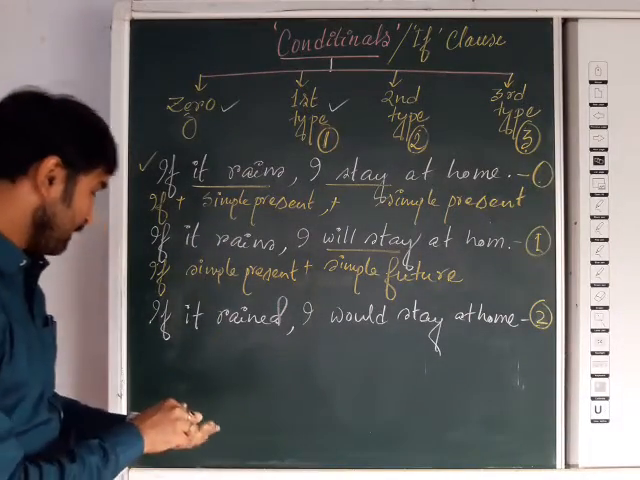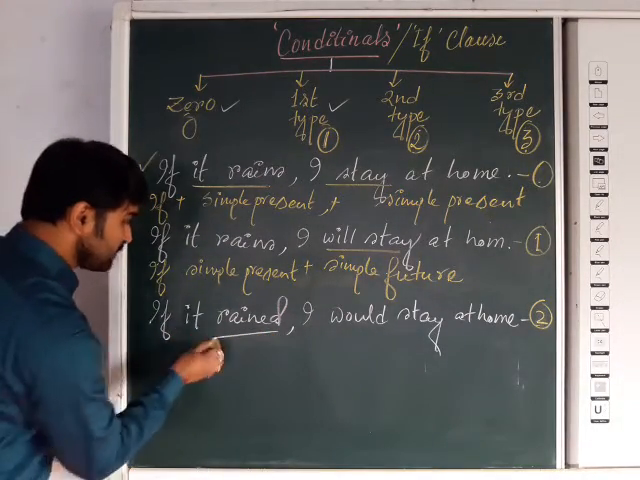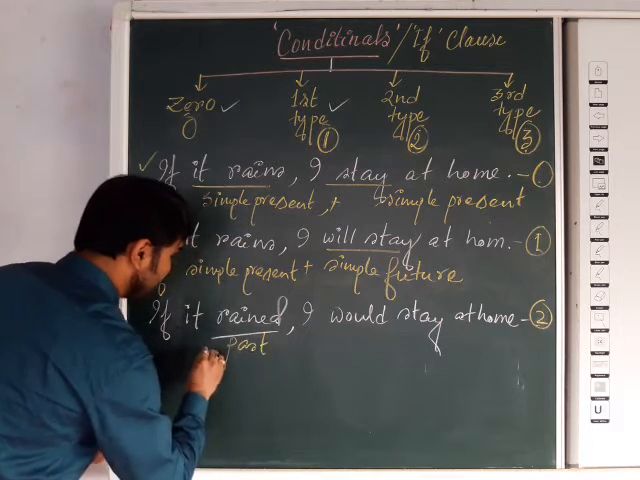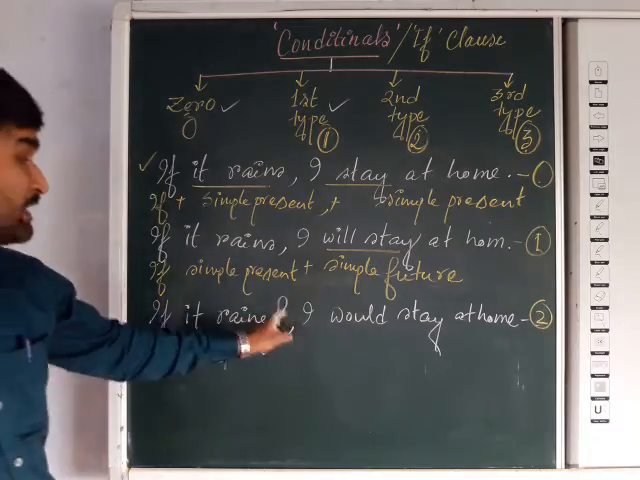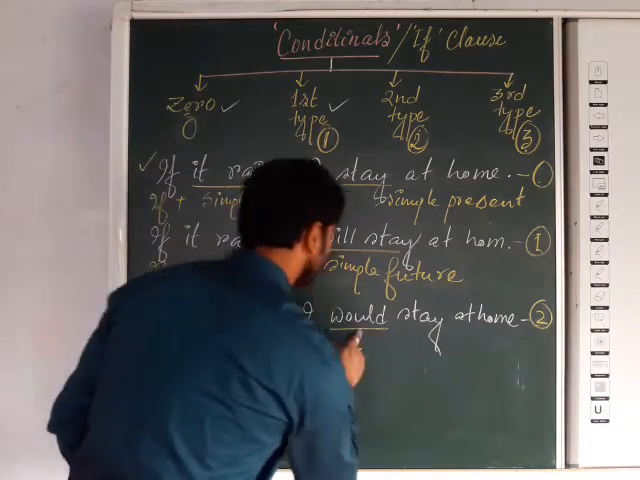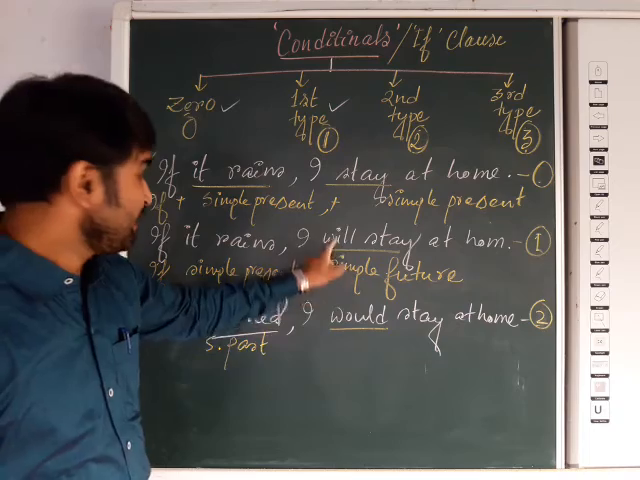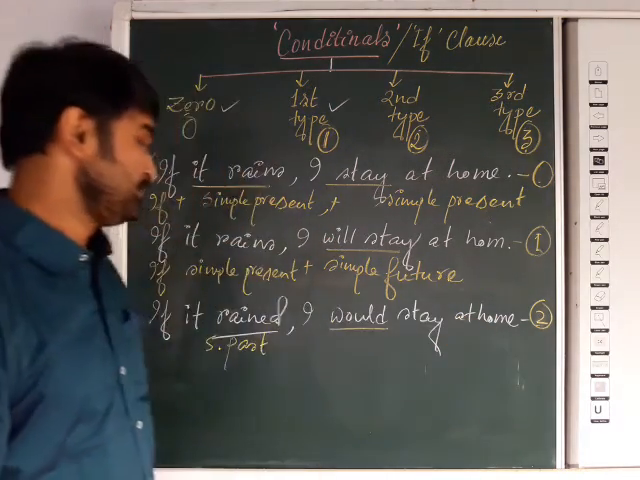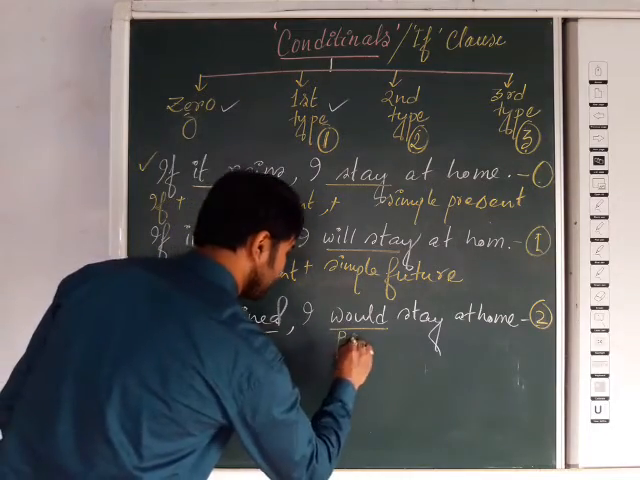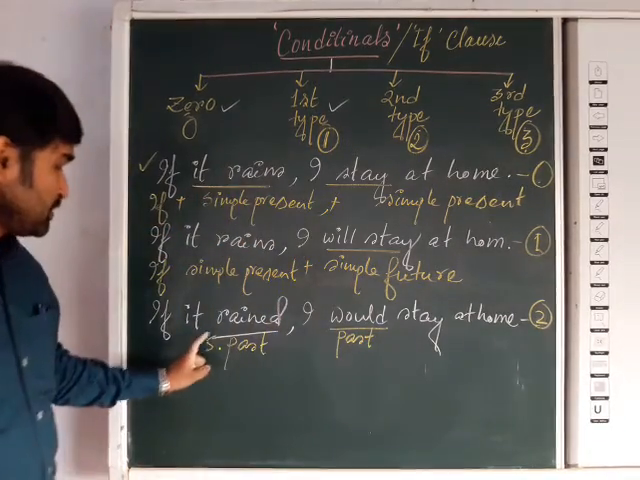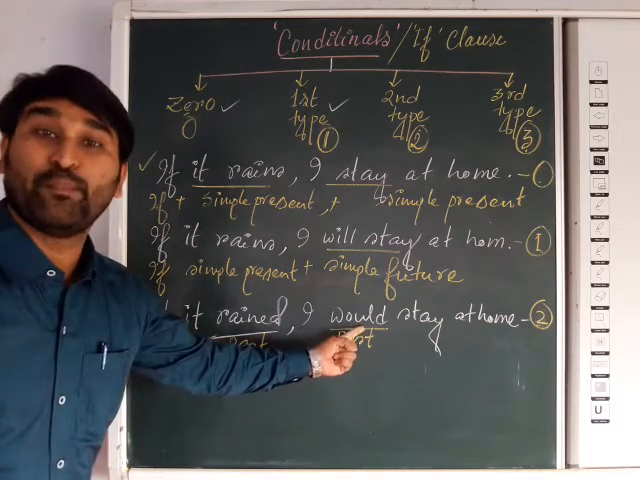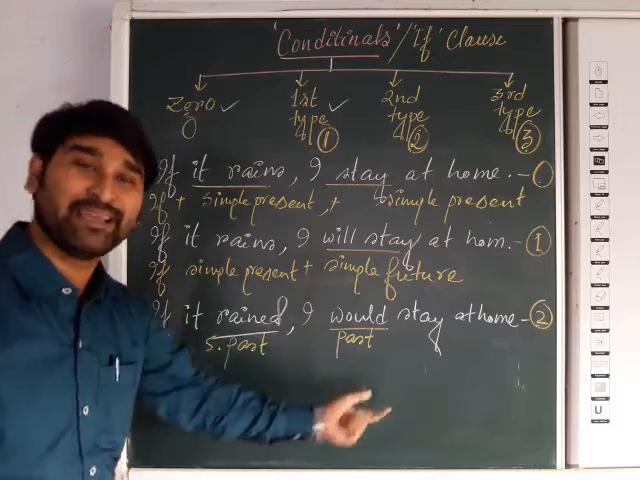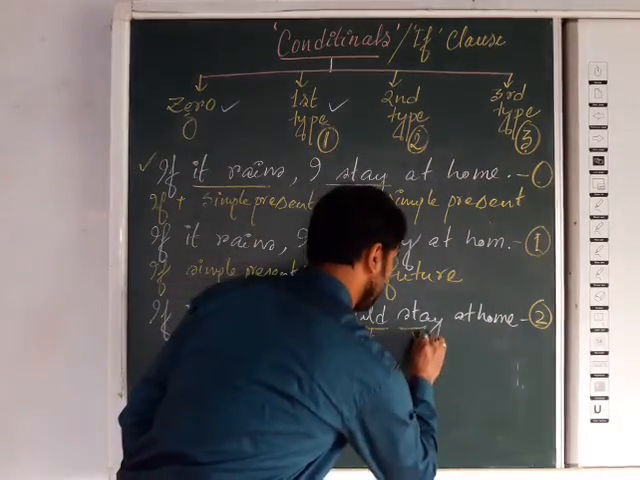So here you can see the second type of conditional. If it rained, which tense is it? It is simple past tense. If it rained, then I would stay at home. It is also past form of will. Simply you should change will into would. Would stay at home. So it is past form. So simple past followed by past form of modal. Can will be could, will be would, may will be might, followed by V1 form of the verb.